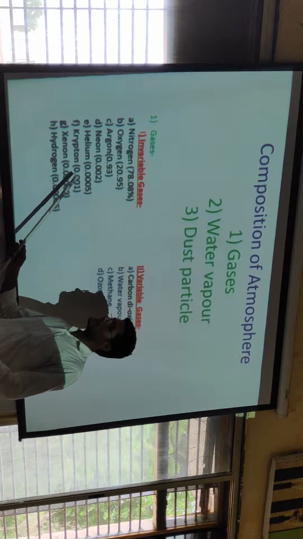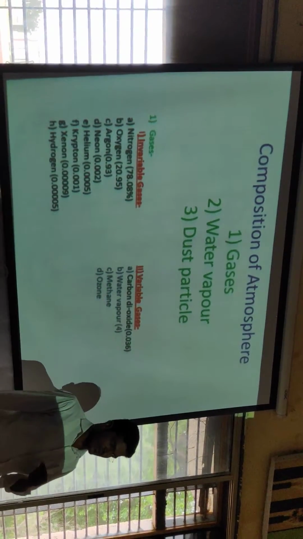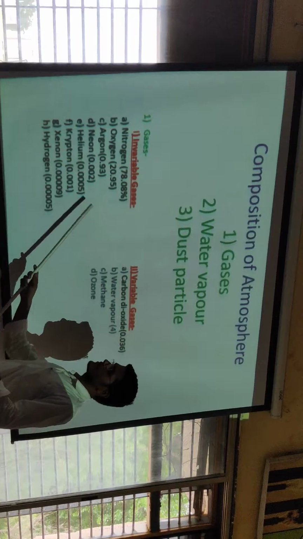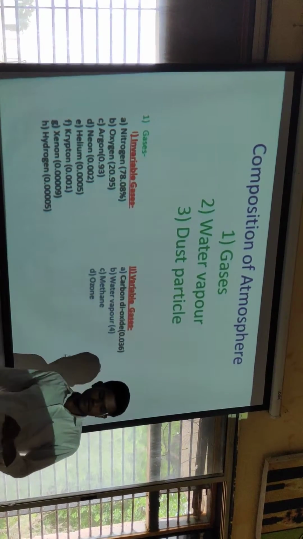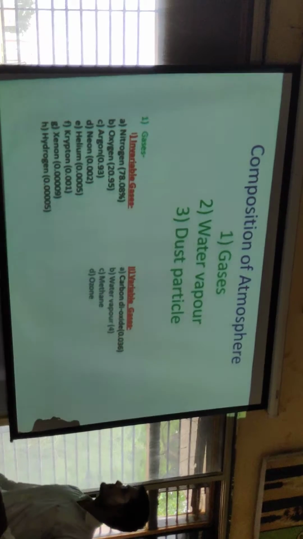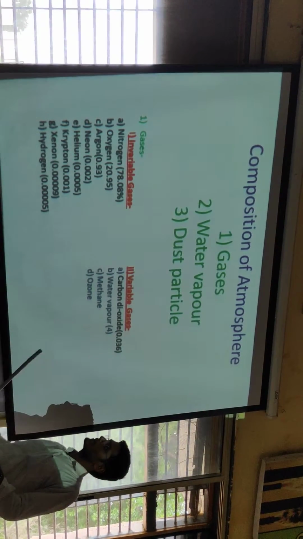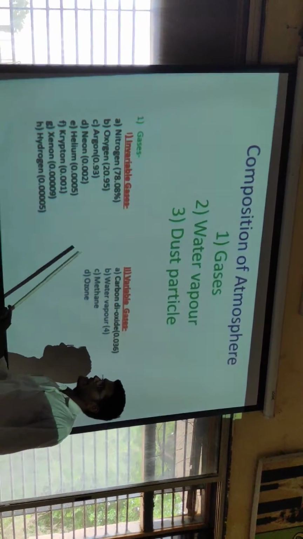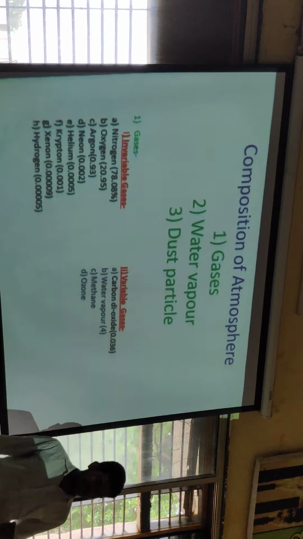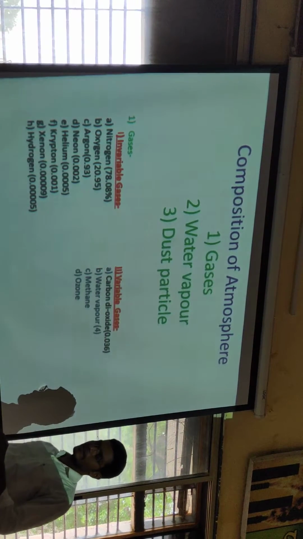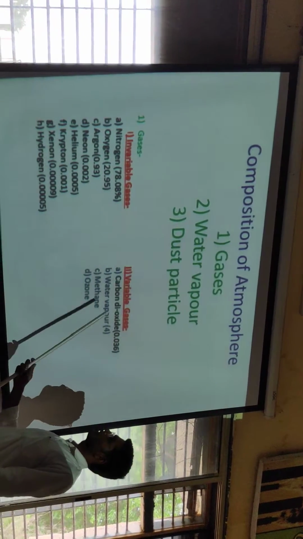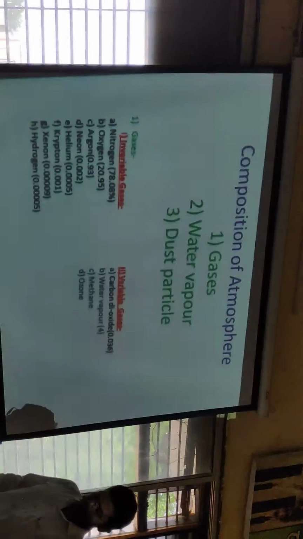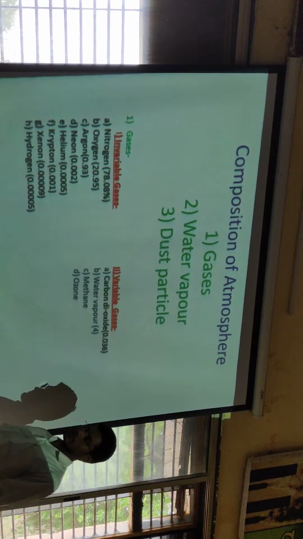Fourth, neon, helium, krypton, xenon, hydrogen. All these are invariable gases, but their proportion in the atmosphere is very small. All these invariable gases comprise 99% of atmospheric gases. Second, the variable gases, whose proportion in the atmosphere is changeable.